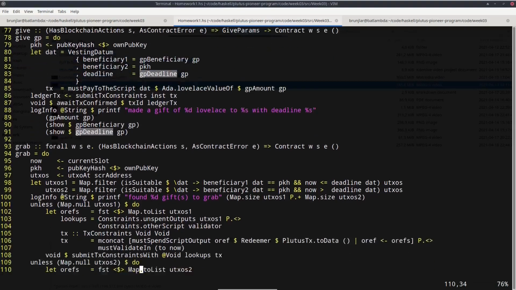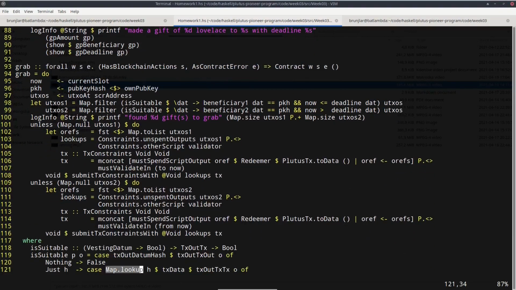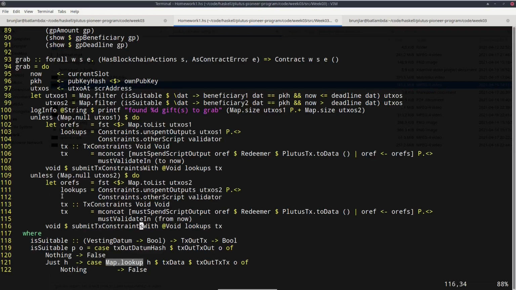And grab now filters the UTXOs into two different UTXO sets. One checks that this wallet is beneficiary 1 and that the deadline has not yet passed. And the second checks that this wallet is beneficiary 2 and the deadline has passed. And then it generates transactions accordingly.